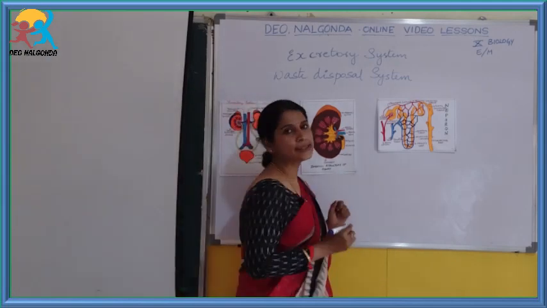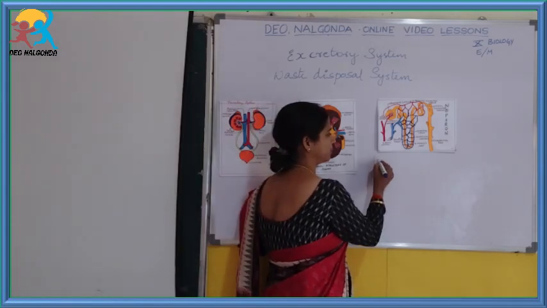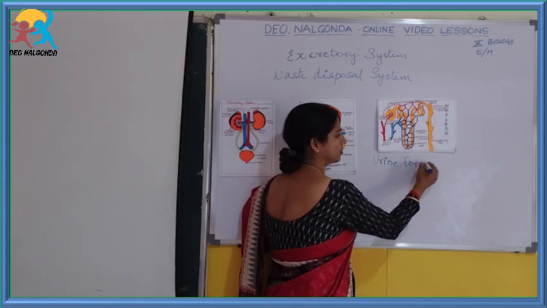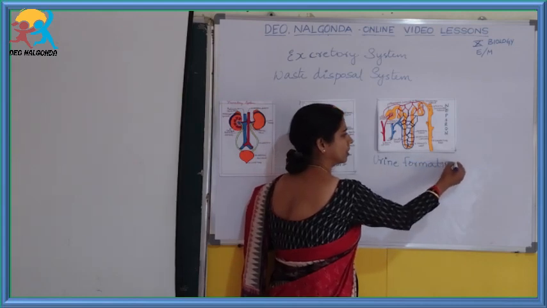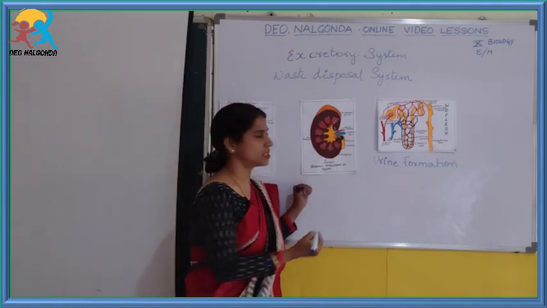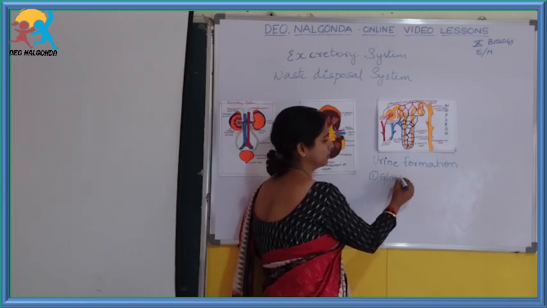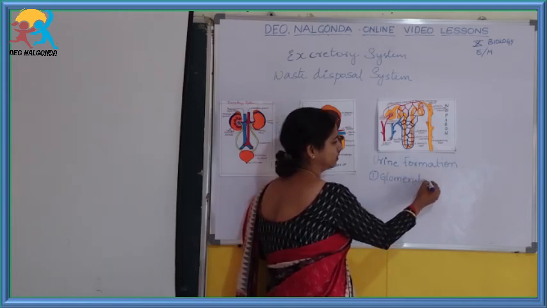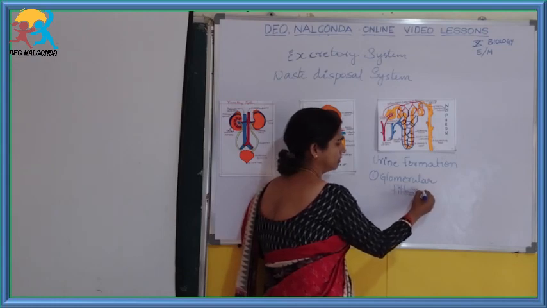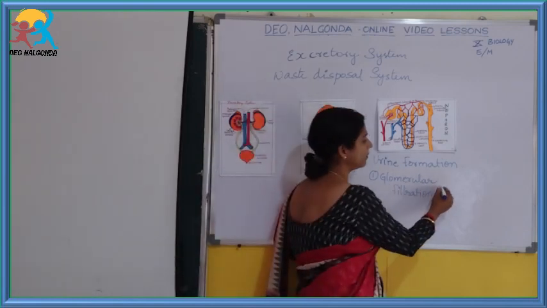Now let us look into the process of urine formation. Urine formation occurs in 4 steps. The first step is glomerular filtration, which is also called ultrafiltration.